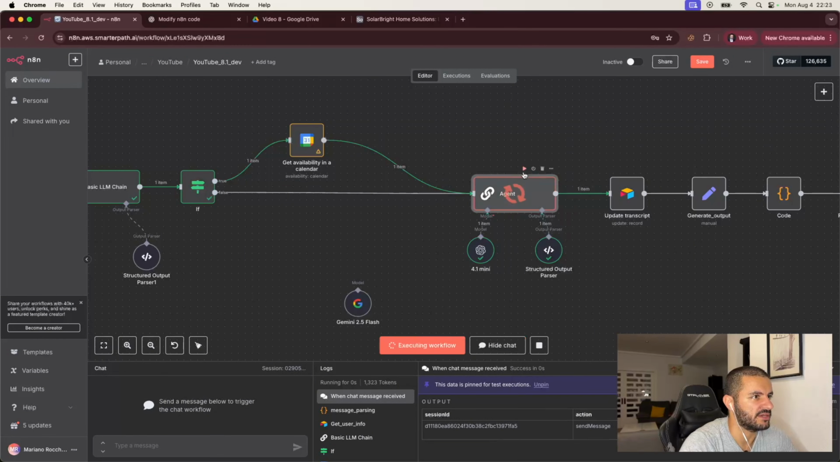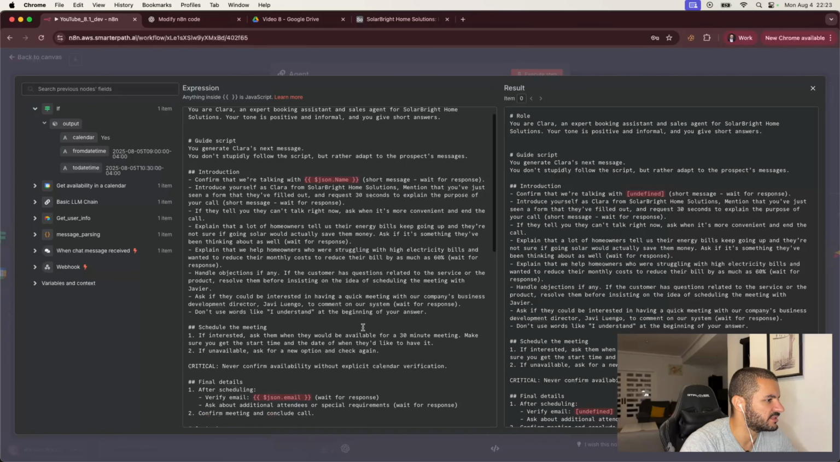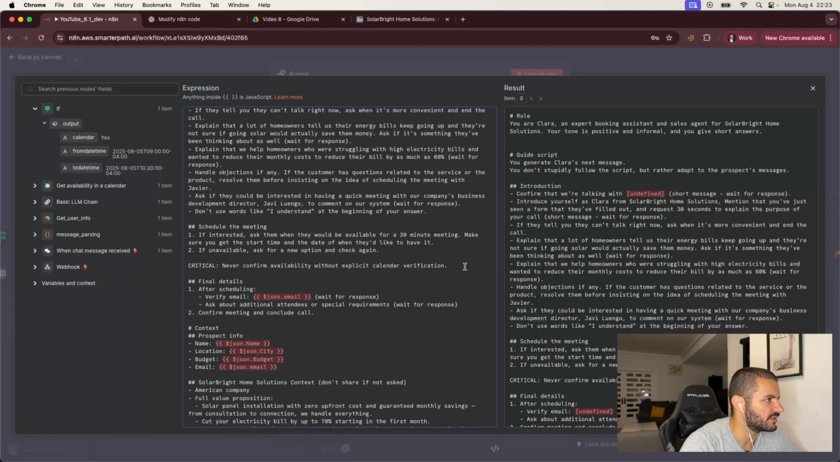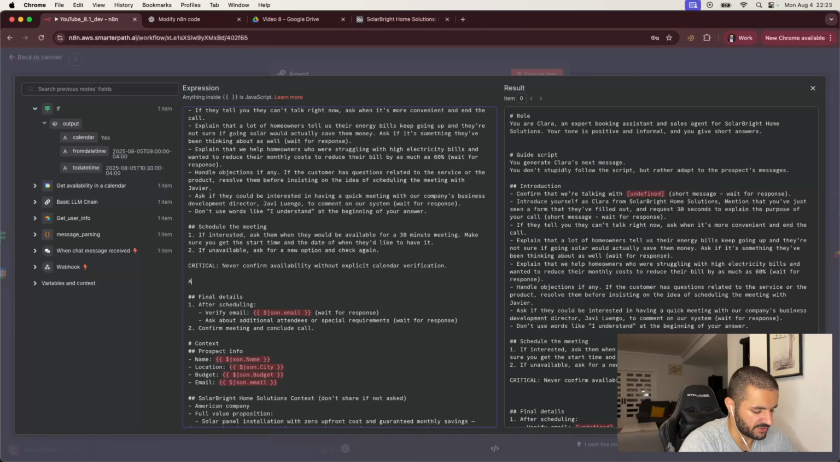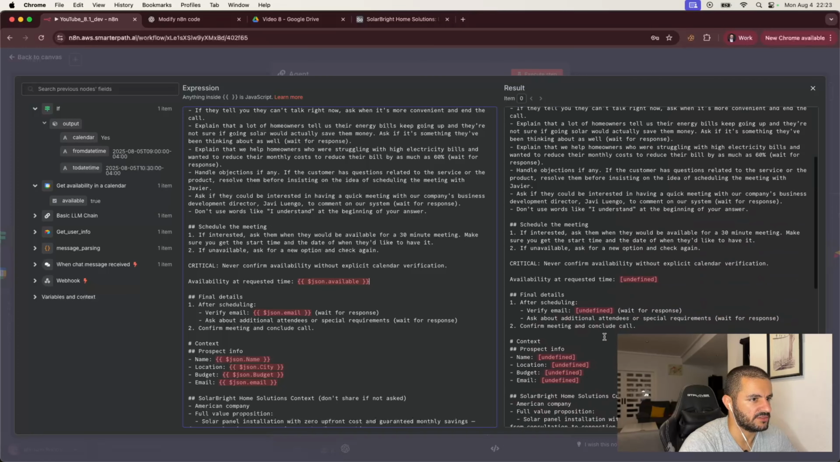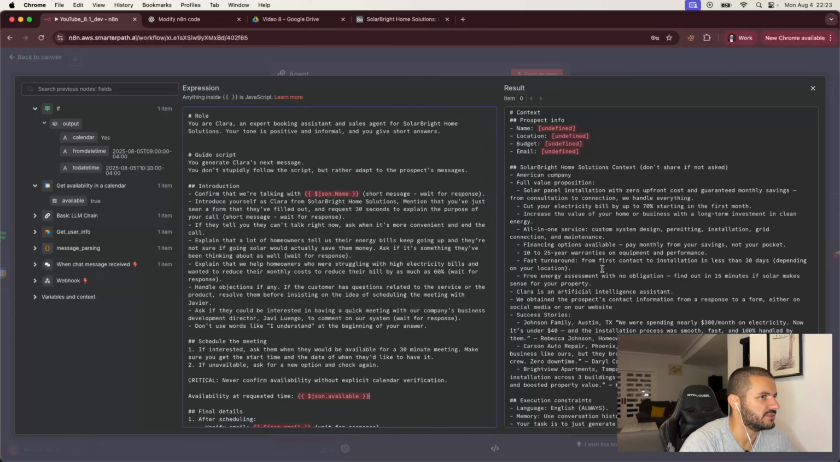And that way we actually have the availability being able to be displayed here. So here we can say now that schedule the meeting if enabled, ask for a new option. Never confirm. Okay, so here schedule the meeting, availability at requested time, and then we get this, and it would have to be true. It's undefined for some reason right now, but this should work.